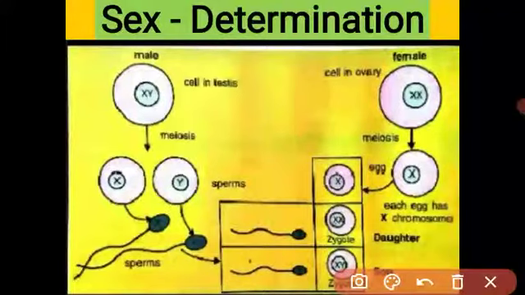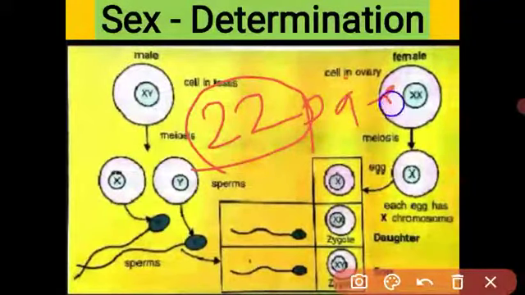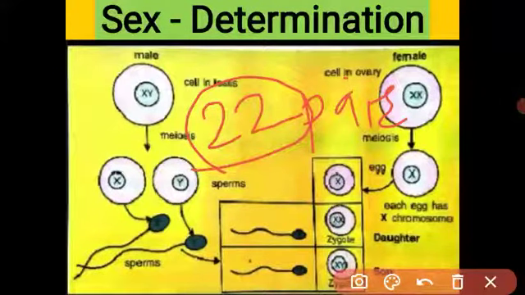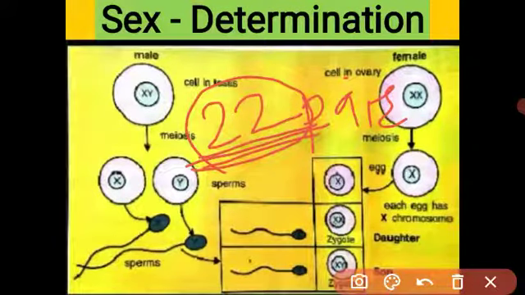Out of 23, the 22 pairs of chromosomes are called autosomes, and these 22 pairs are responsible for making the parts of our body. ये जो 22 पेयर है बेटा, इससे हमारे बॉडी के पार्ट बनते हैं. Got it?